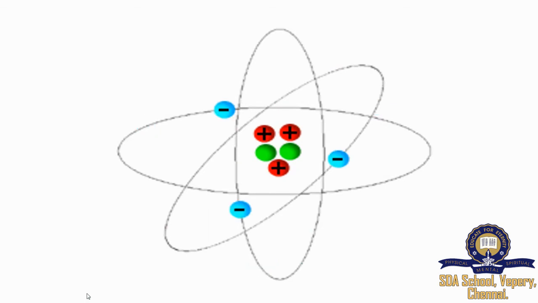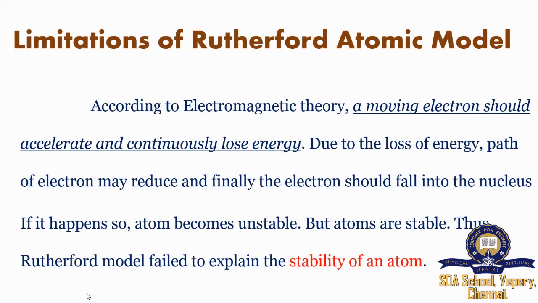And there are certain limitations in Rutherford's model. According to electromagnetic theory, a moving electron should accelerate and continuously lose energy. Due to the loss of energy, the path of the electron may reduce and finally the electron should fall into the nucleus. If that happens, then the atom becomes unstable. But in reality, atoms are stable. Thus, the Rutherford model failed to explain the stability of an atom.